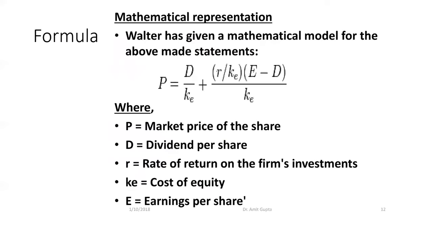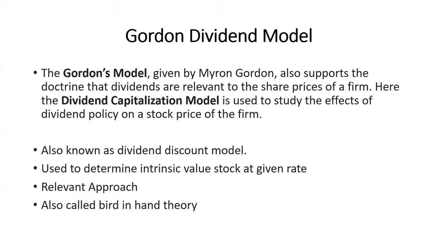That's the correct formula. Here what has happened is that in equity financing, internal financing will be used. So the retained earning is also mentioned in the form of equity. So KE represents the cost of equity, E is the earning per share, R is the rate of return on the firm's investment, D is the dividend per share, and P is the market price per share. So I hope this Walter model is clear to you.